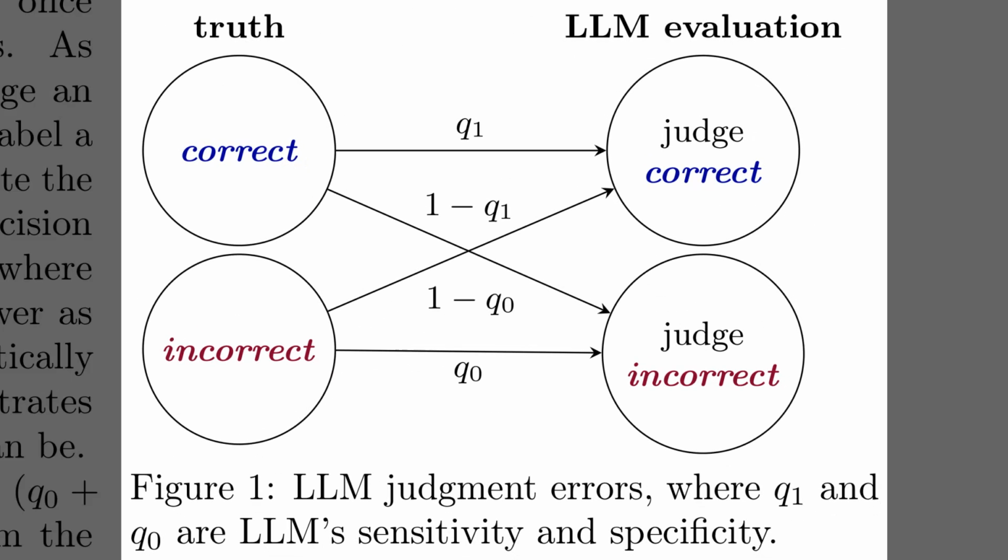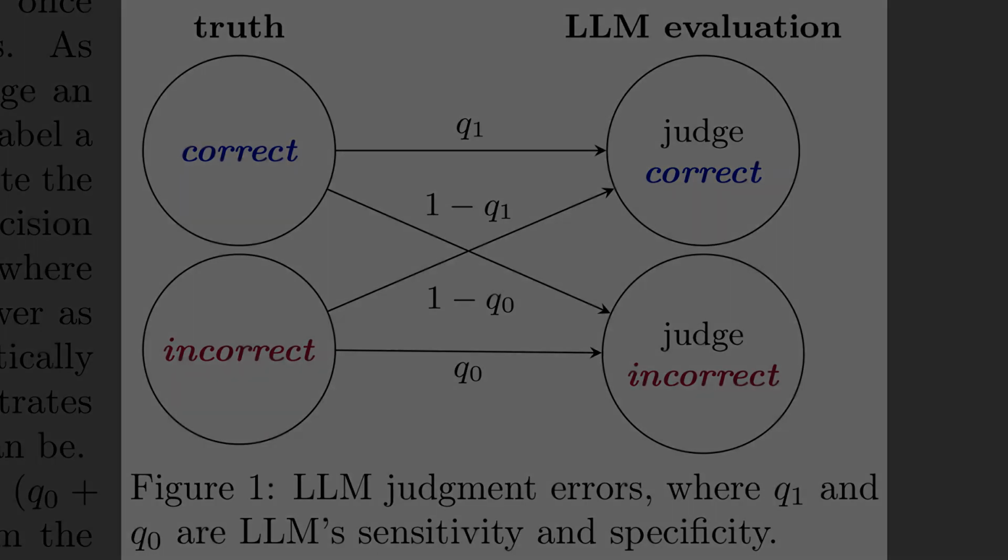Alright, Figure 1 lays out how judgment errors arise when a large language model evaluates answers. The left circles show the ground truth, correct or incorrect, while the right circles show what the model judges. The arrows labeled Q1 and Q0 represent correct decisions, and the arrows labeled 1 minus Q1 and 1 minus Q0 represent mistakes. This diagram makes clear that both kinds of error systematically distort the raw fraction judged correct.